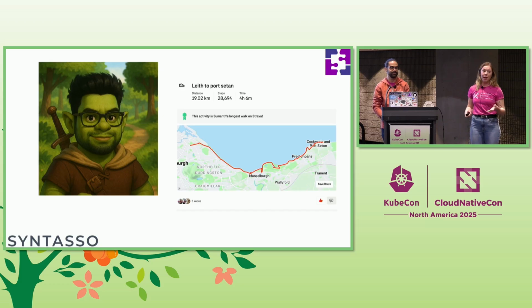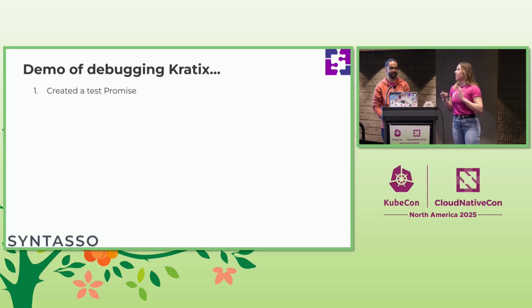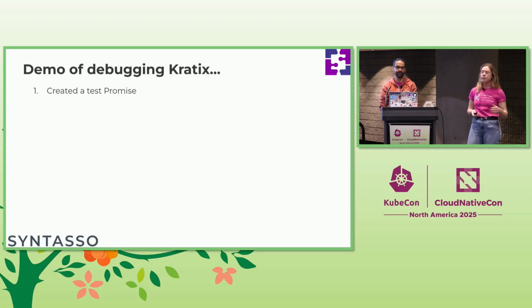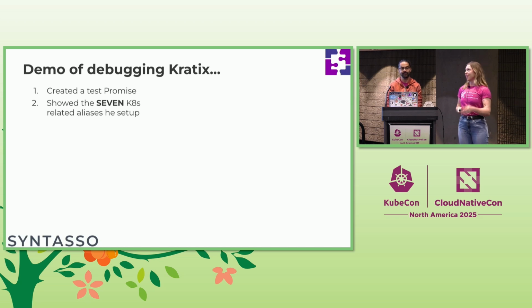So he was showing how you would debug using K8s. And he started with an error. So he created this test promise, and a promise, you don't need to know it in detail, it's just a CRD, and it had an error in it. So created the promise, all good to start with. Next. He was showing the 7 Kubernetes-related aliases he had set up specifically for this demo. And these were these long commands that he needed to actually find a problem that he was having to repeat all the time.